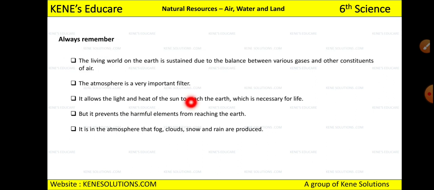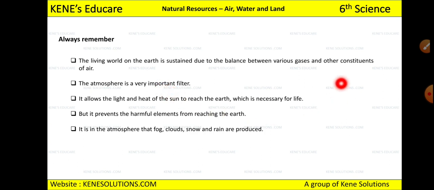Now always remember, the living world on the earth is sustained. Why can we live on the earth? Because we have a balance between various gases and various constituents of the air. If the balance is not maintained, we won't be able to inhale, and what will happen? We will eventually die, right? So the balance between these gases and constituents is very important, and the atmosphere is a very important filter.